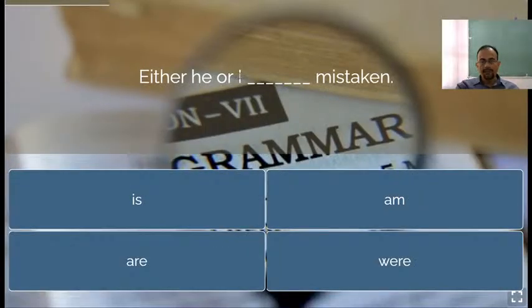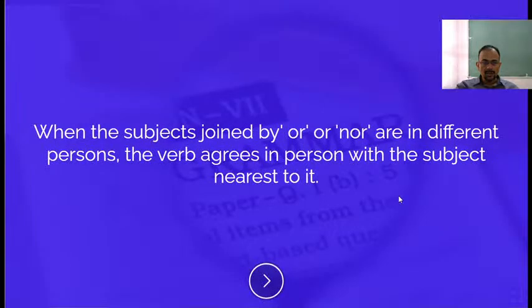Either he or I. See, of two different persons, he is third person, I is first person. So the verb will agree with the subject which is closer to it. So closer to the verb is I. So we always use am with I. Therefore, either he or I am mistaken. The verb will not agree with he, but will agree with I, which is closer to the verb. That is why it is am here. So, why is it is? When the subjects joined by or, nor are in different persons, the verb agrees in person with the subject. Yeah, so the answer seems to be wrong actually here.